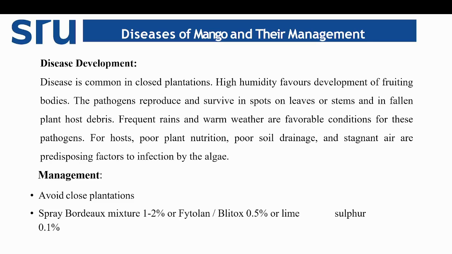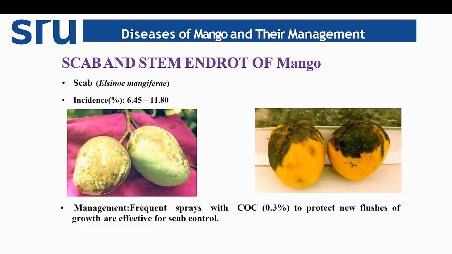Frequent rain and warm weather are highly favorable for the pathogen. Poor plant nutrition, poor soil drainage and stagnant air are predisposing factors to infection by the alga. Coming to management, avoid close plantation and spray Bordeaux mixture 1 to 2%, Blitox or lime sulfur, which can actively control the mango red rust infection.